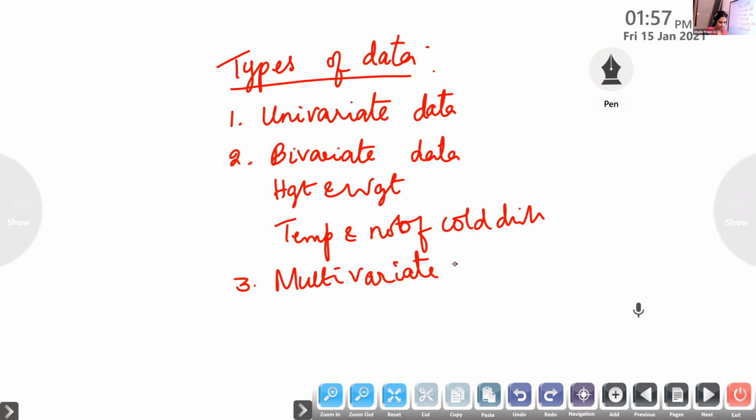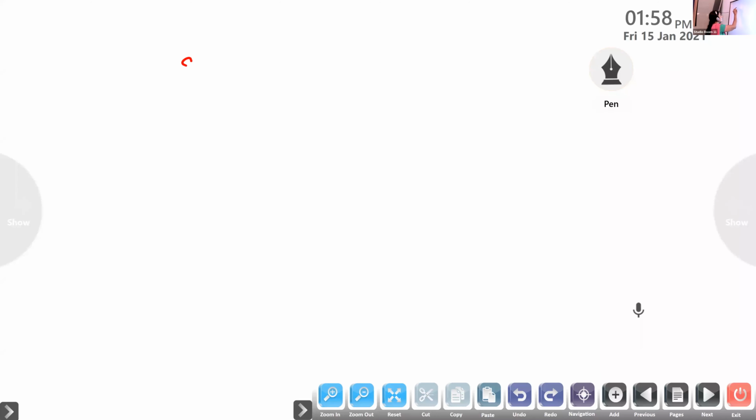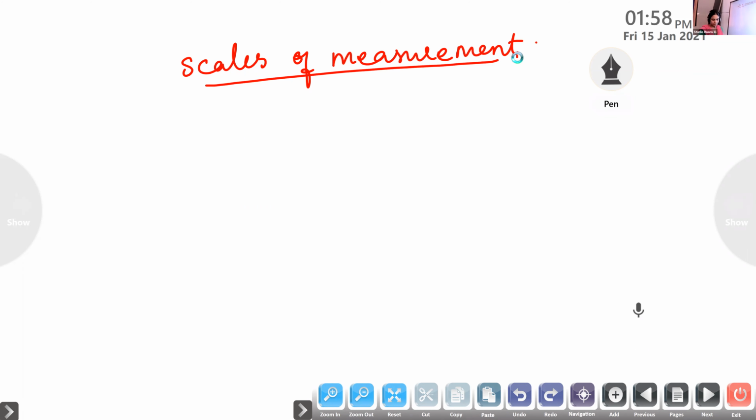What type of measure is there? Scale of measurement refers to the properties which determine the use of scales. Write down: scales of measurement. When you go through this, you will understand this one, children. Write the heading. Next heading is scales of measurements. What are the different scales of measurement we are using in statistics? That depends on the data only.